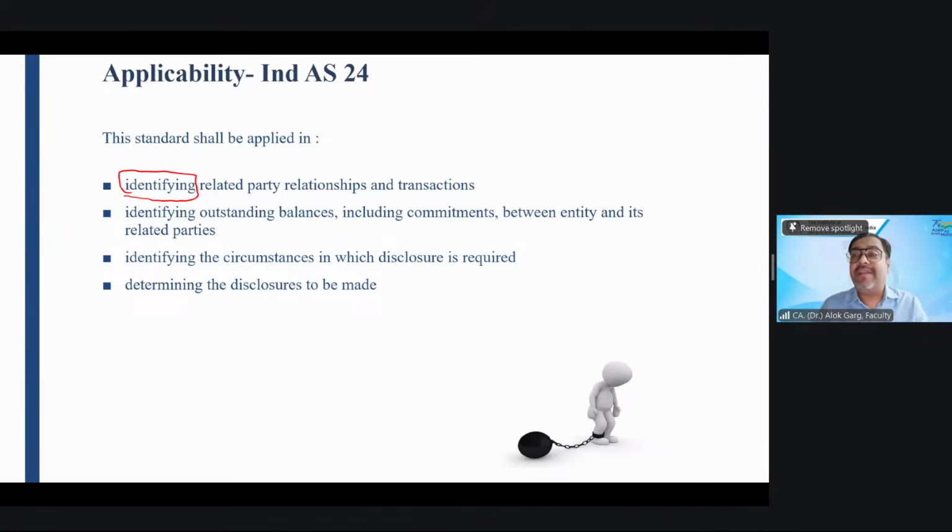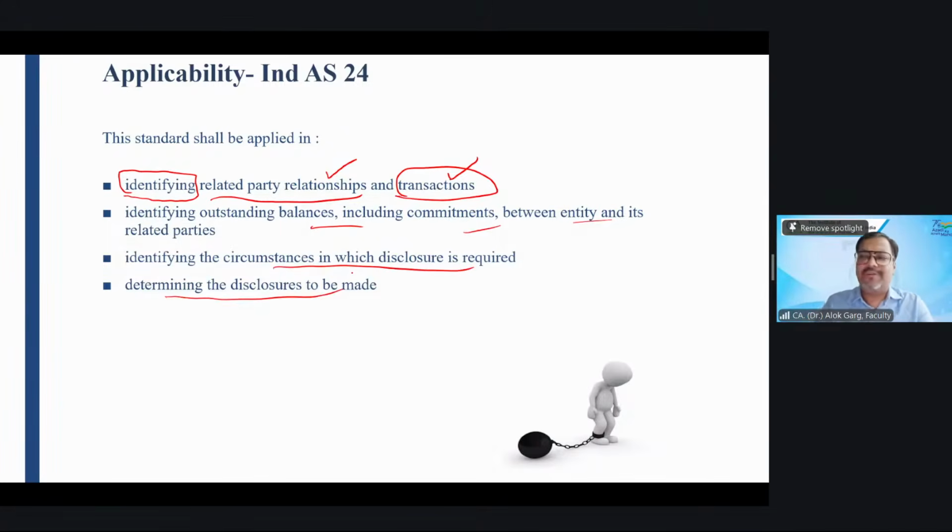So this Ind AS 24 gives detailed guidance on related party relationships. This standard also talks about what could be the related party transactions. So it talks about the relationships and the transactions. It is applicable in identifying outstanding balances and commitments between the entity and the related party. It prescribes the situations in which disclosures are required, and determines the disclosure to be made. So to cut a long story short, this standard talks about four things.